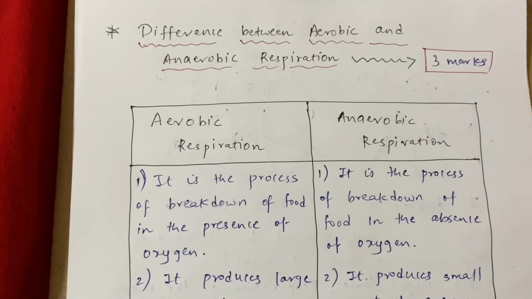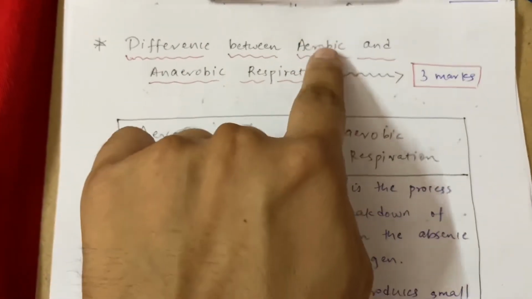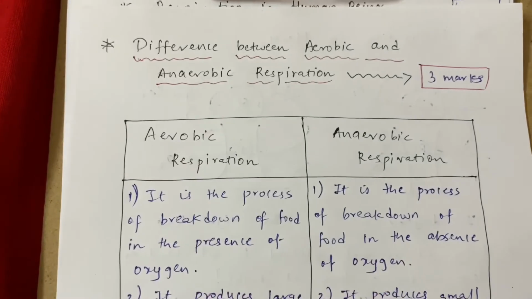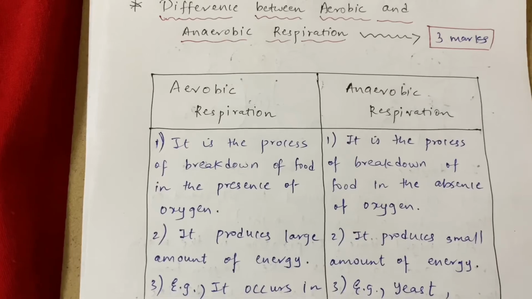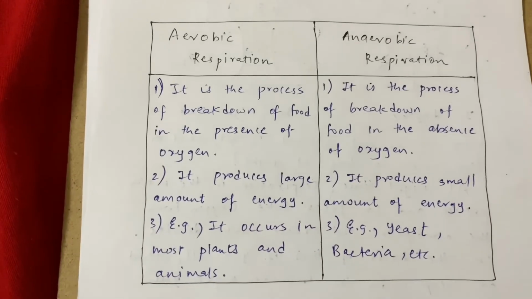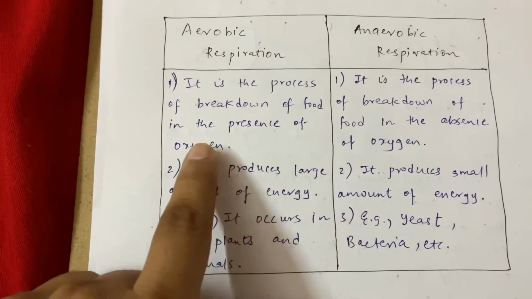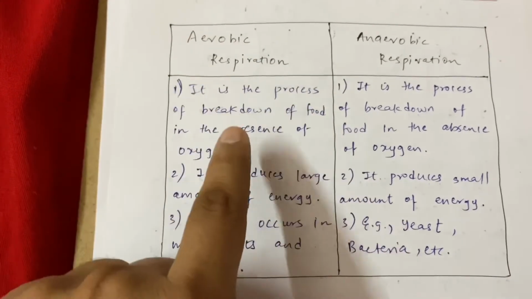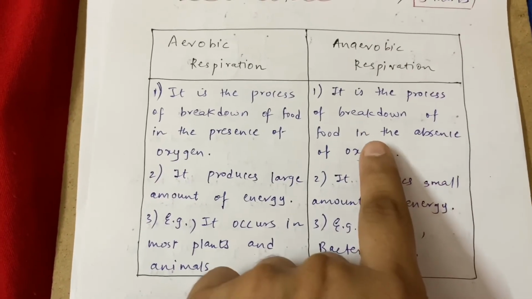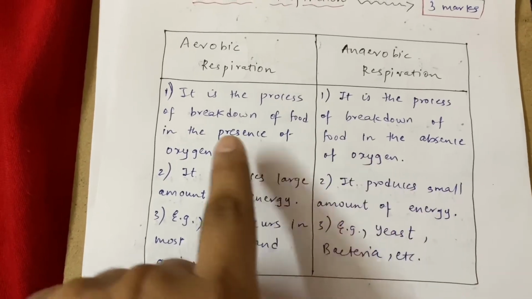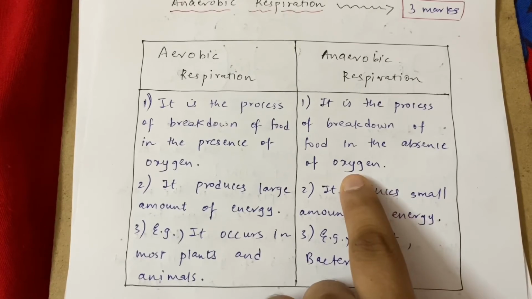Okay, now look at the next topic. This question is also asked in 3 marks, that is the difference between aerobic and anaerobic respiration, correct? We have talked about aerobic and anaerobic respiration in human beings. Now let us talk about the difference between them. What is aerobic respiration? It is the process of breakdown of food in the presence of oxygen, correct? So you need to remember, in aerobic respiration you require oxygen, while anaerobic respiration is the process of breakdown of food in the absence of oxygen. That means in aerobic respiration you require oxygen, while in anaerobic respiration you don't require oxygen, correct?